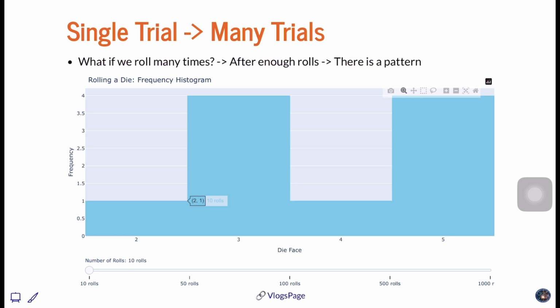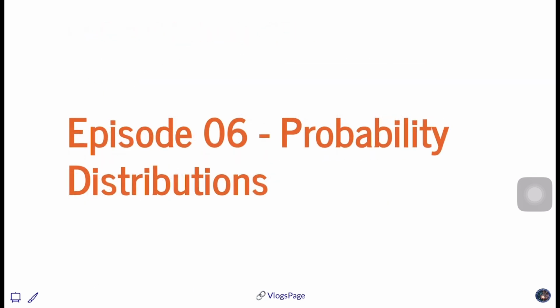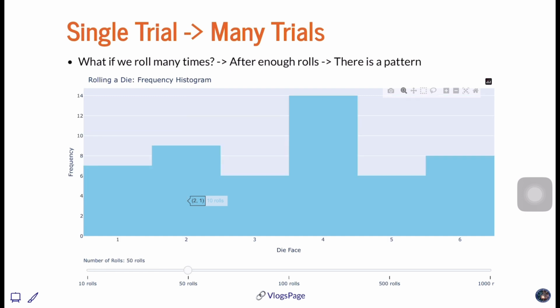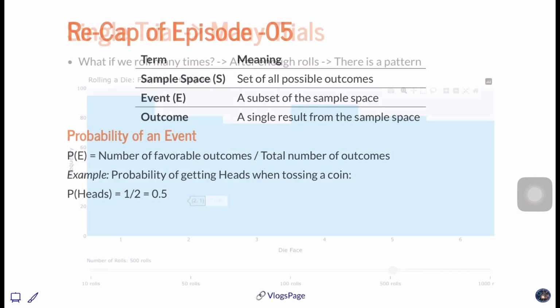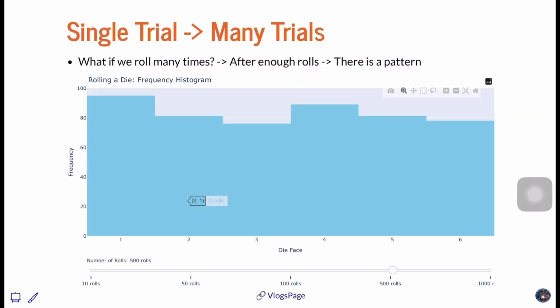Because when we are doing only 10 rolls, and we do not have any historical data, maybe 1 has come once, and 2 has appeared twice, maybe 3 has appeared 4 times, maybe 5 has appeared 4 times, and 4 has appeared 1 time. So accordingly it has constructed this pattern. But as you increase the trials, the distribution looks more and more even, like a uniform distribution, which you can see here.